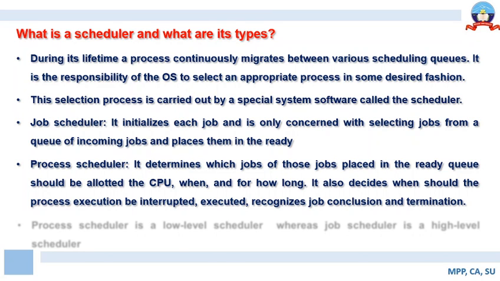So the process scheduler determines which job, of those jobs placed in the ready queue, should be allotted the CPU, when, and for how long. So just see, this is very much important.